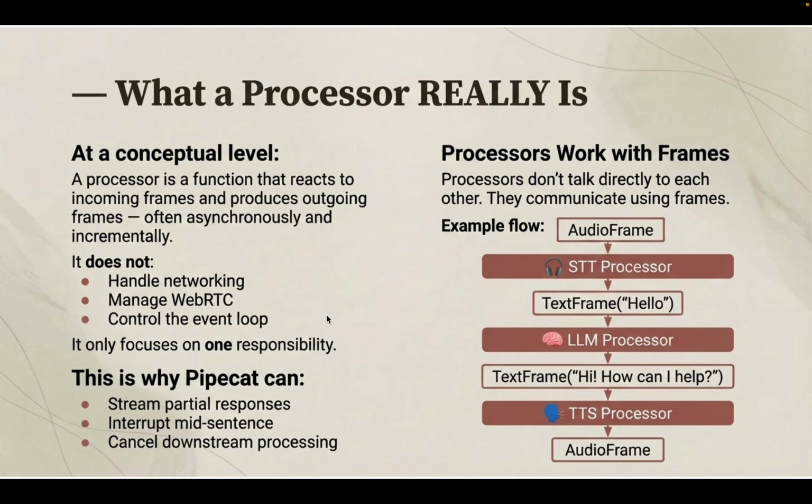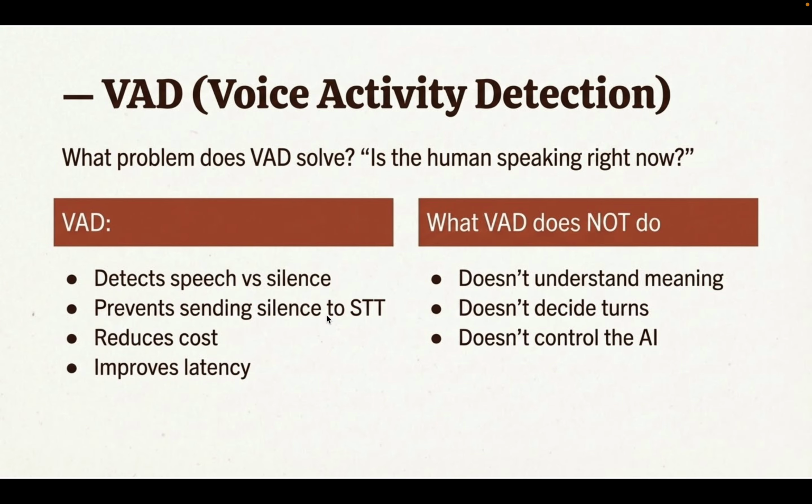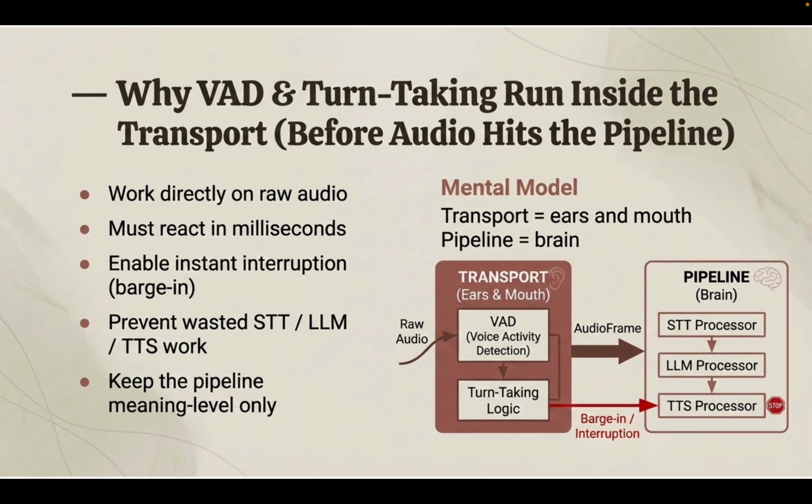These two, VAD and the turn analyzer, are part of the transport, because they work directly on the raw audio and we need to react in milliseconds. In the transport, we need to understand when the human is speaking and when the human is done speaking, and only then will we proceed with the pipeline.